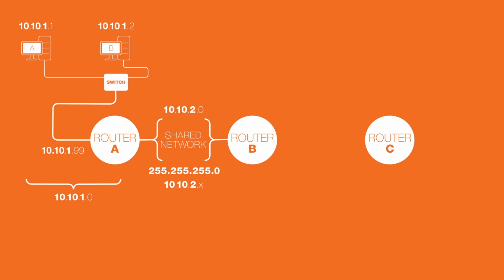Everything between router B's right interface and router C's left interface is a network. That network identifier is 10.10.3.0. Our last network in this topology is everything to the right of router C's right interface, the 10.10.4.0 network.